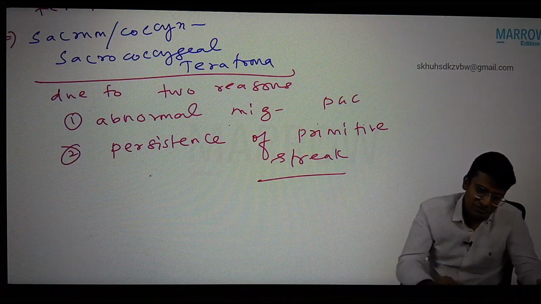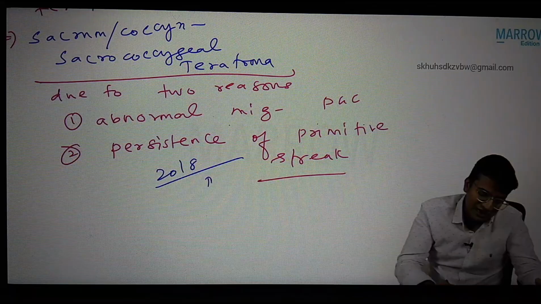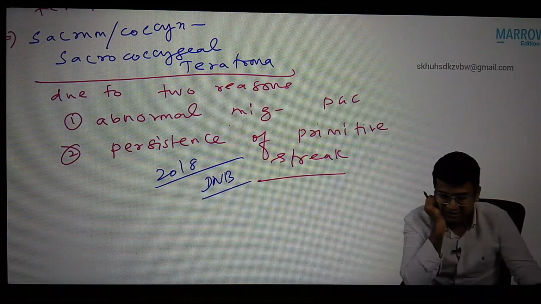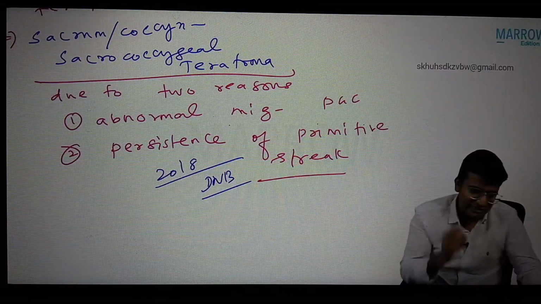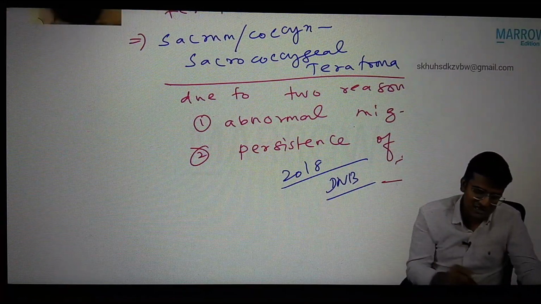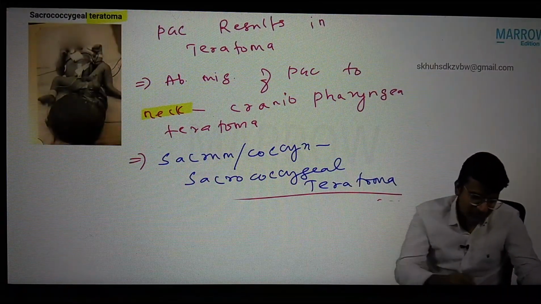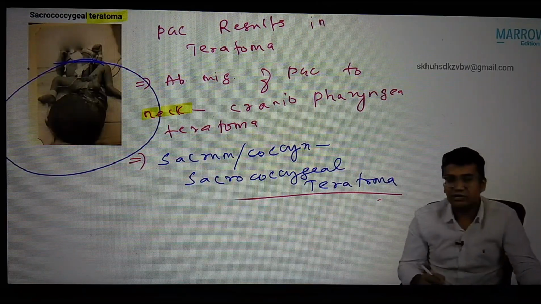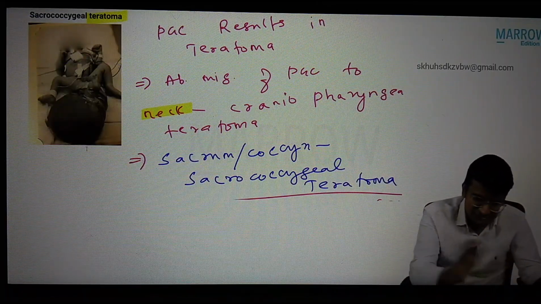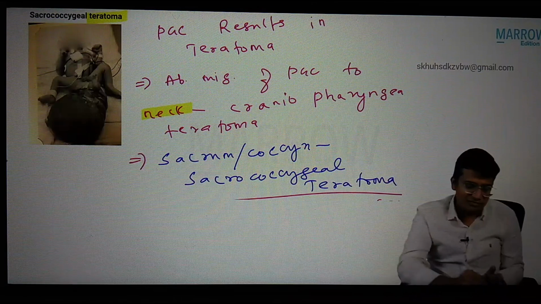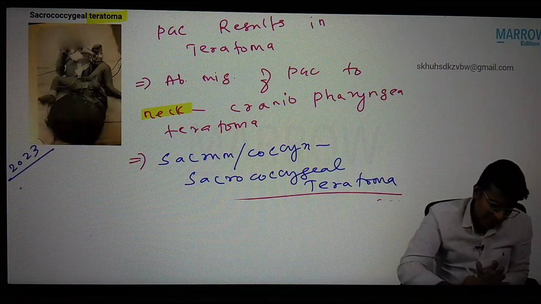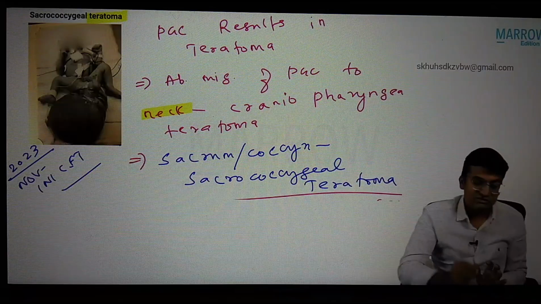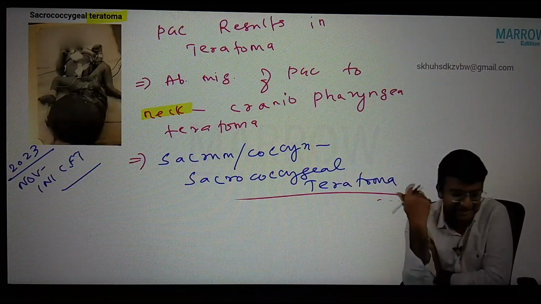Don't worry. Meanwhile, they gave this question in the 2018 DNB exam. The same National Board sets the paper for the NEET exam, so they may ask you again in the coming NEET or INICET exam. This is the tumor between the sacrum and coccyx, that is our sacrococcygeal teratoma. And with a similar image, in the November 2023 INICET we got an image based question. Recent INICET exam question.